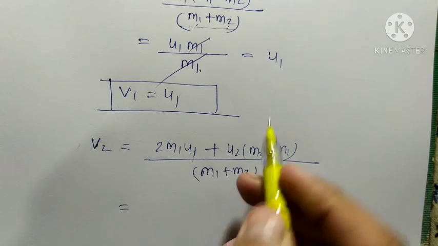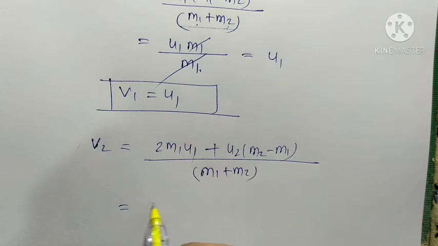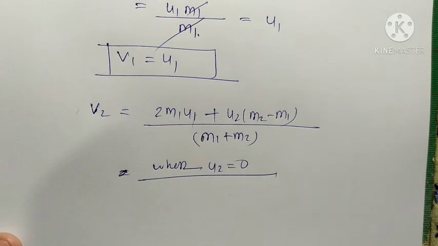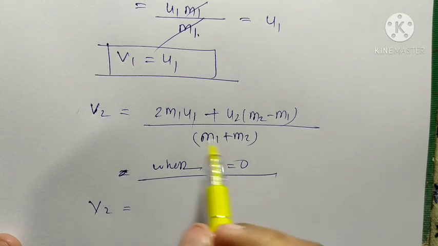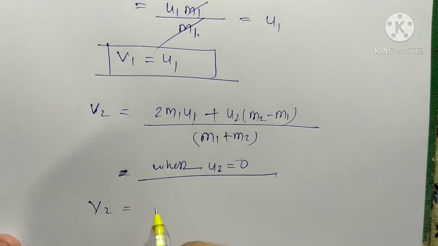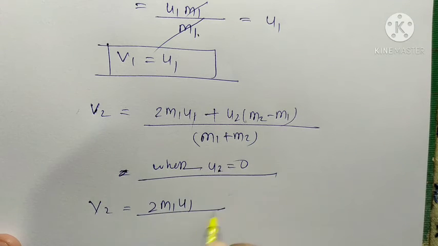Now we put u2 equal to 0 here. We use the first condition: when u2 is equal to 0, the second body is at rest, so this term becomes 0. So v2 is equal to 2m1u1 upon m1 plus m2.